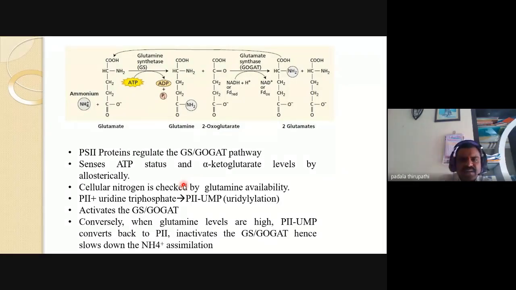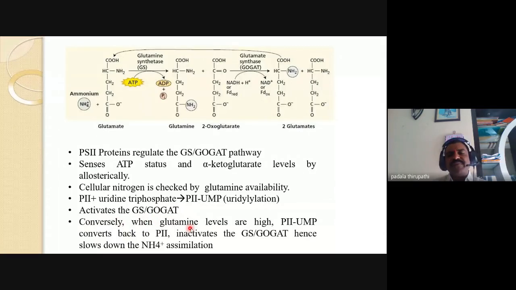So these are the sequential steps we observed. PII and uridine triphosphate, UTP, bring about uridylation, where UMP means uridyl monophosphate. This PII-UMP then activates the GS-GOGAT system.